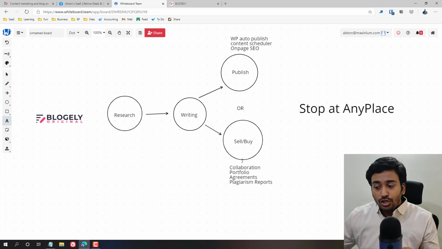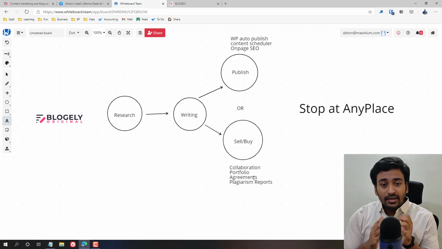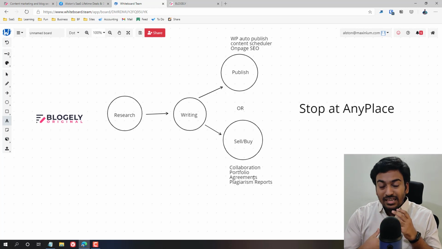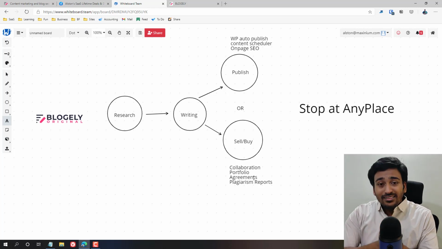They give the option to collaborate with potential buyers, communicate with the buyers, and create a portfolio with various styles, so you can create one which suits you. They also handle all the agreements, which we can sign off to have an easy and effective selling process, plus plagiarism reports and everything.